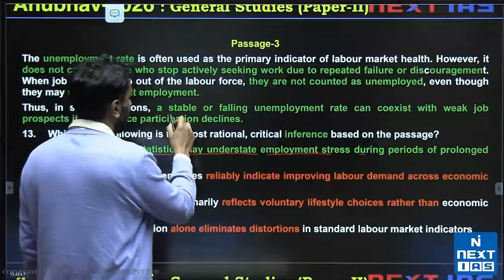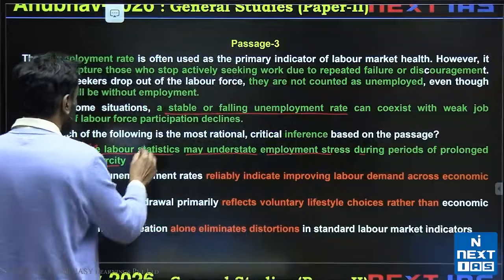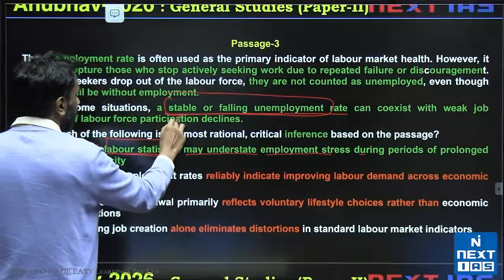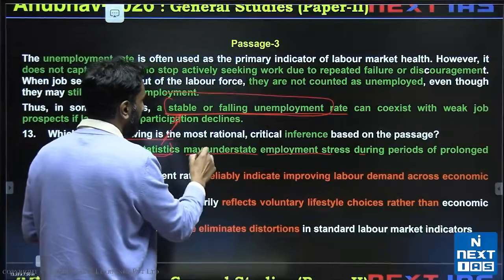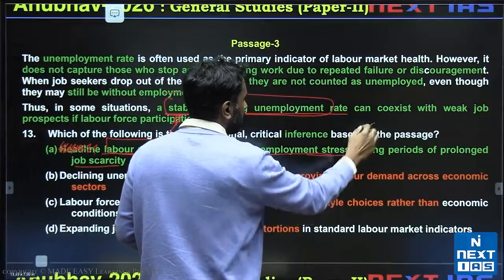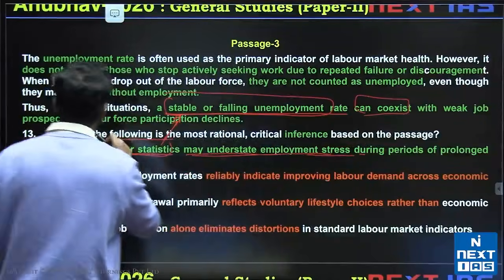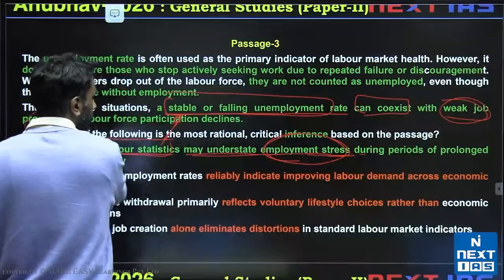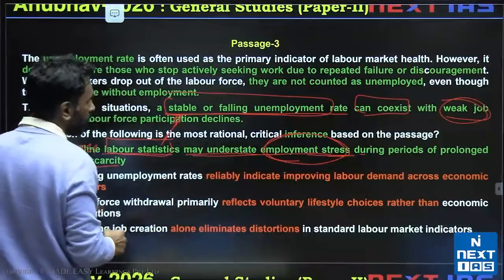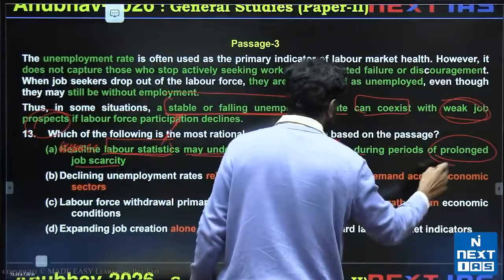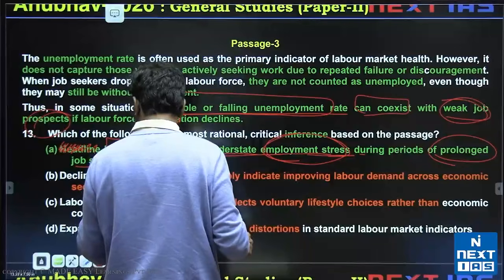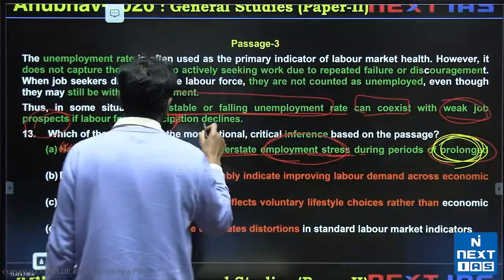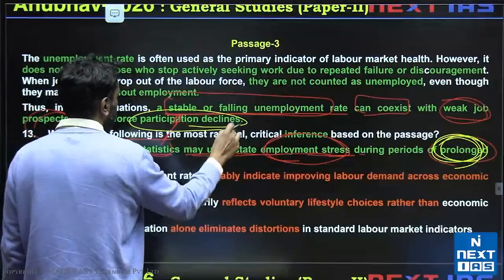So a stable or falling unemployment rate, which is labor statistics, right? Stable or falling unemployment rate is labor statistics, may understate employment stress, can coexist with weak job prospects. So employment stress would be, I'll circle it here, weak job prospects during periods of prolonged job scarcity. Period of prolonged job scarcity we'll mark in a different color, let's say yellow. So this would be with if labor force participation declines.